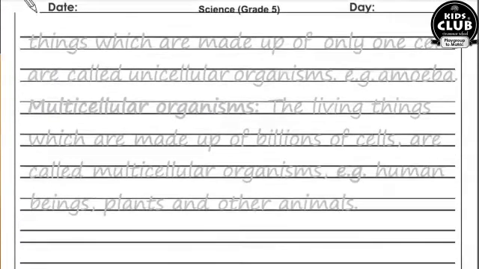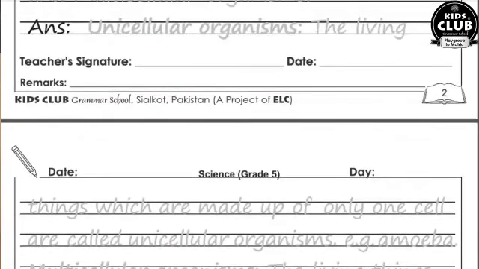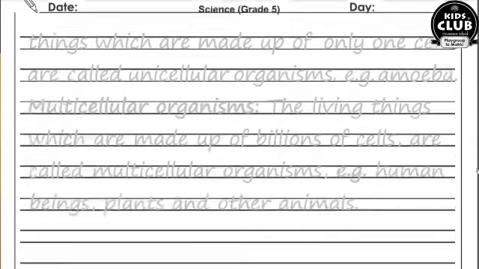Unicellular organisms, the living things which are made up of only one cell are called unicellular organisms. For example, amoeba. Multicellular organisms, the living things which are made up of billions of cells are called multicellular organisms. For example, human beings, plants and other animals.